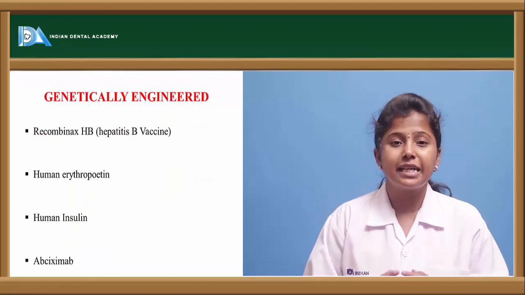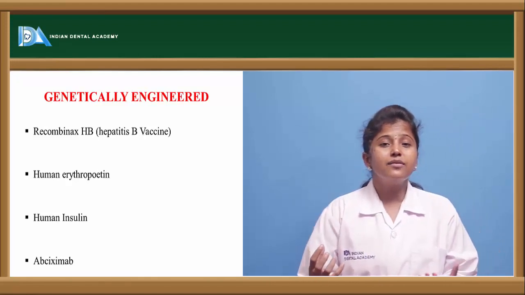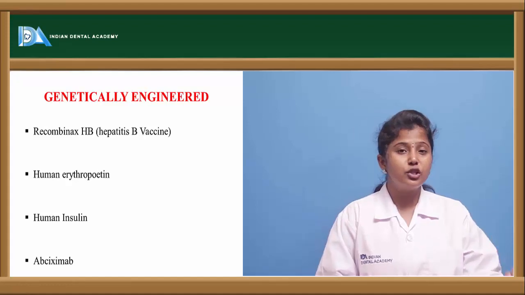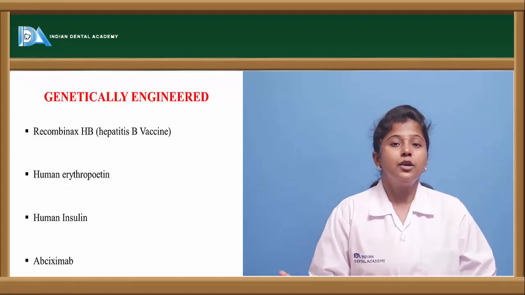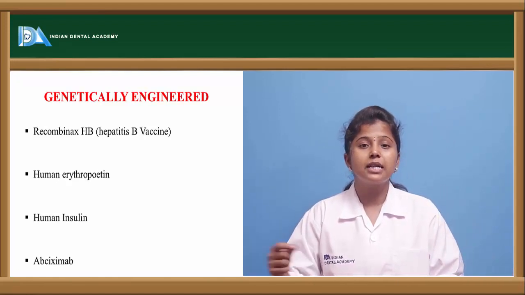Now let us see the drugs which are obtained genetically. Genetic engineering is a technology where we are mixing two sorts of genes. We take one gene from one source and another gene from another source. For example, we can mix a human gene with a microbe gene. This is called recombinant DNA technology.